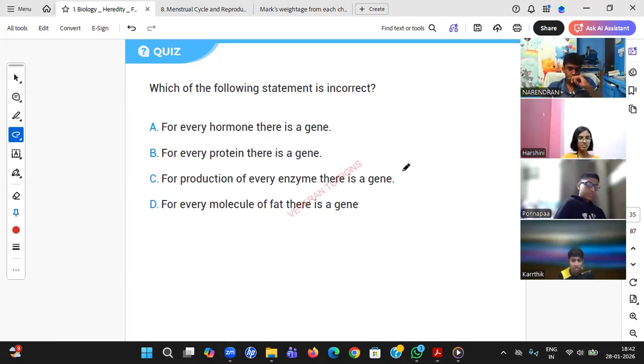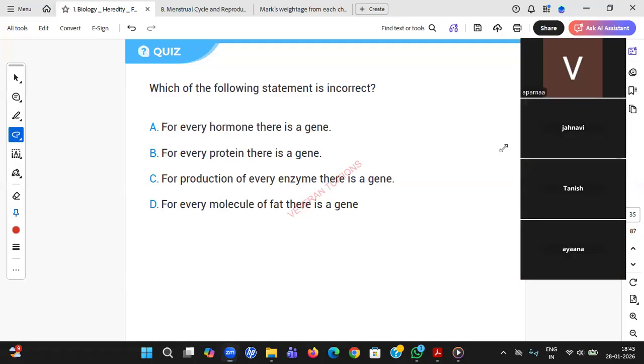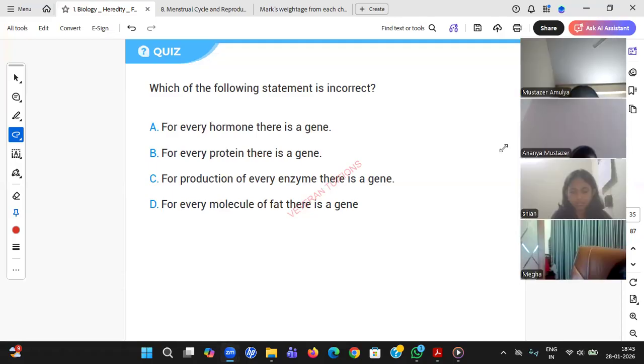Okay, very good, Shrugal. Shayan, superb. Ponnappa, no. Megan, yes. Narendran, yes. Tanish, yes. Take another chance, Ponnappa. Rujita, very good. You all know the answers. Again, you all are behind me to take this chapter. Where is Aparna? Aparna, are you there? You were asking yesterday also, sir, when are you starting Heredity? But right now you are not giving any answers, Aparna. Karthik, right answer. Amulya, right answer. Jahnavi, right answer. Yes, very good, Ananya. Harshini, right answer.